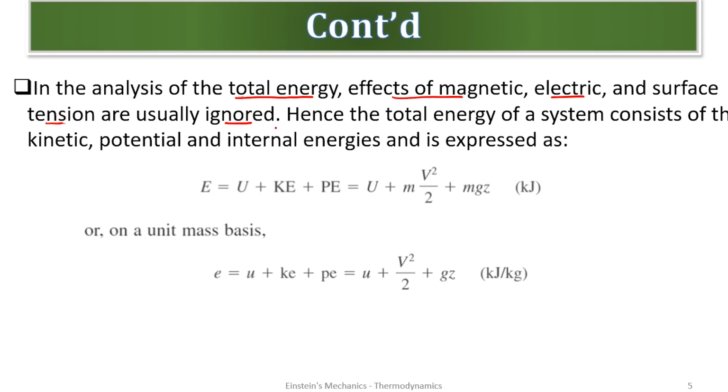We are going to meet our first equation here. In analysis of total energy, what we are saying is that anytime you are finding the total energy of a system, the effects of magnetic, electric, and surface tension are usually ignored. Hence, the total energy of a system consists of the kinetic, potential, and internal energies. Are we good?